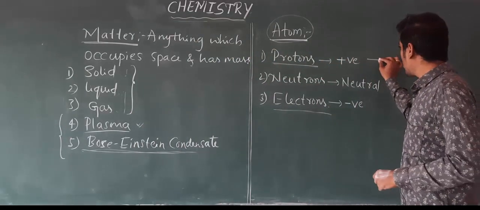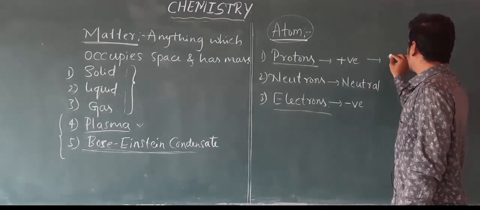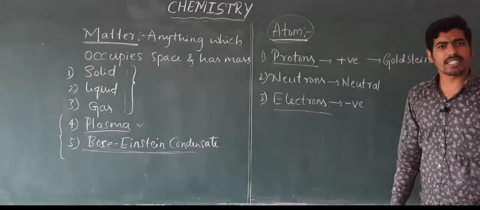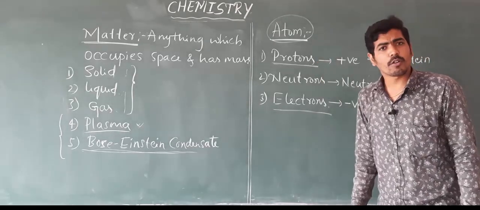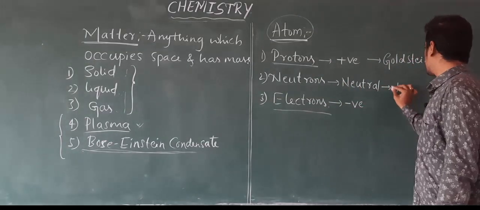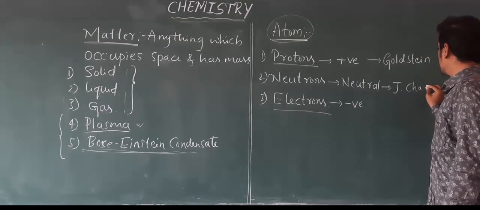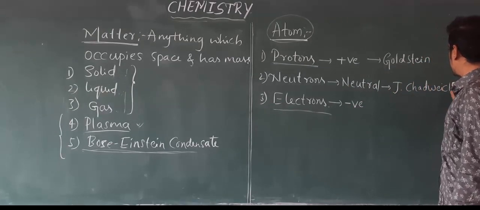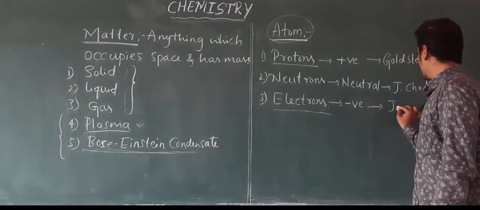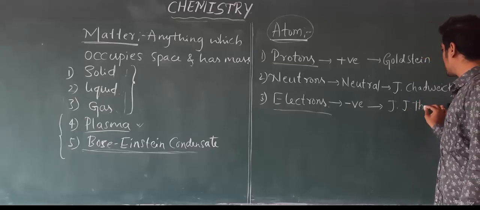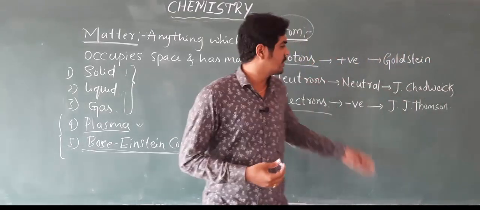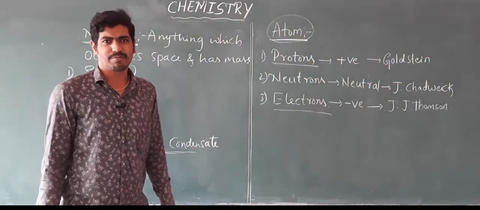The proton was first discovered by a scientist known as Goldstein. Neutrons were discovered by the scientist James Chadwick, and electrons were discovered by J.J. Thomson. These are the three scientists who discovered these three fundamental particles of the atom.